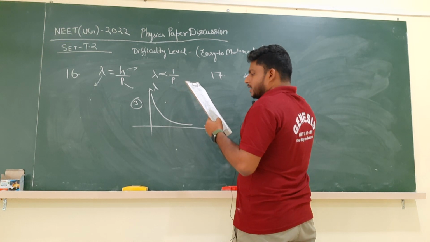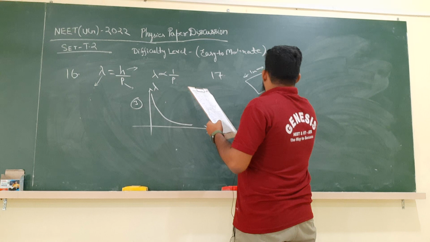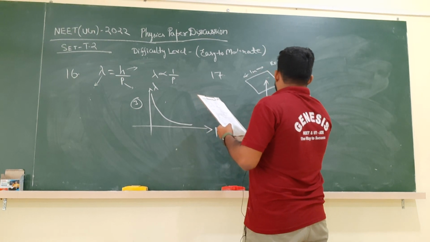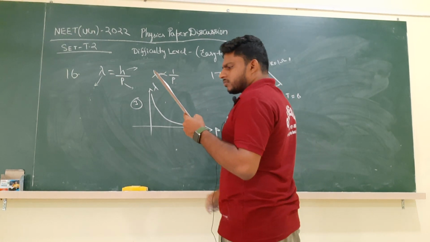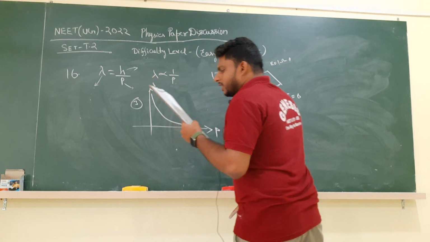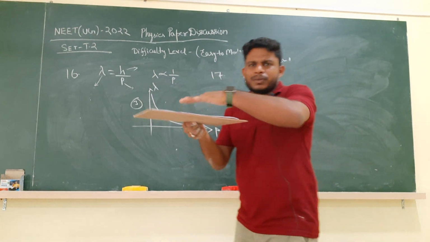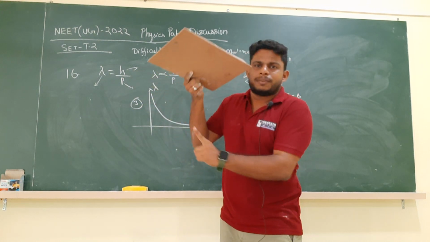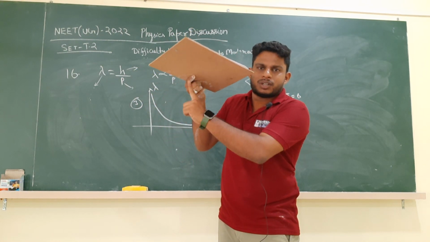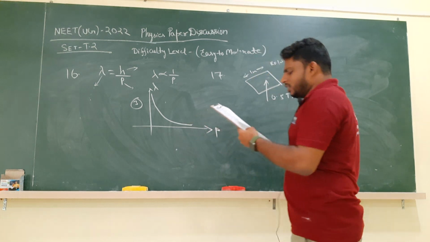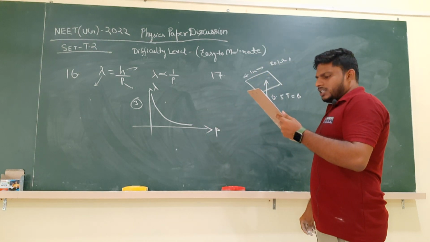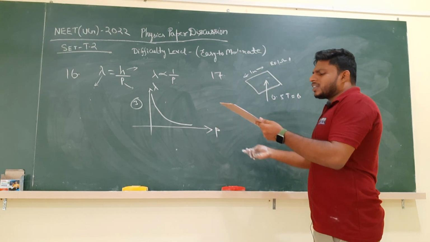It is placed in a magnetic field of strength 0.5 Tesla, perpendicular to the loop, whose magnitude is also given. Now what are they asking? They are asking for the magnetic flux through the loop.